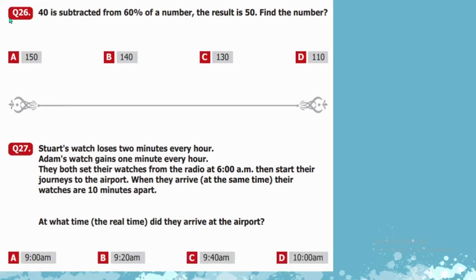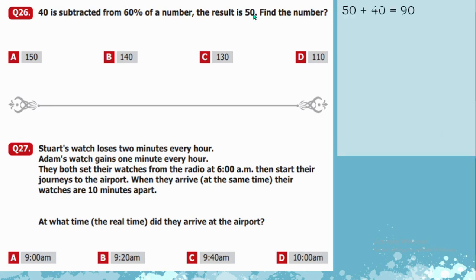Question number 26. 40 is subtracted from 60% of a number. The result is 50. Find the number. So first of all, we are going to take the inverse of subtraction, which is addition. So we will add this 40 to 50. The number is 90 here. Now we have to see that 90 is 60% of what number? Here you may introduce a question mark, or any variable x, y, z in place of the question mark. You may do mental calculations here or otherwise solve it by using the long method.